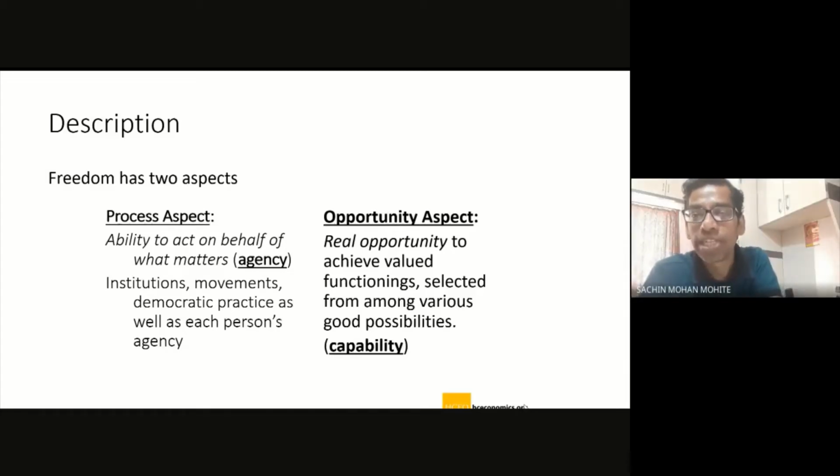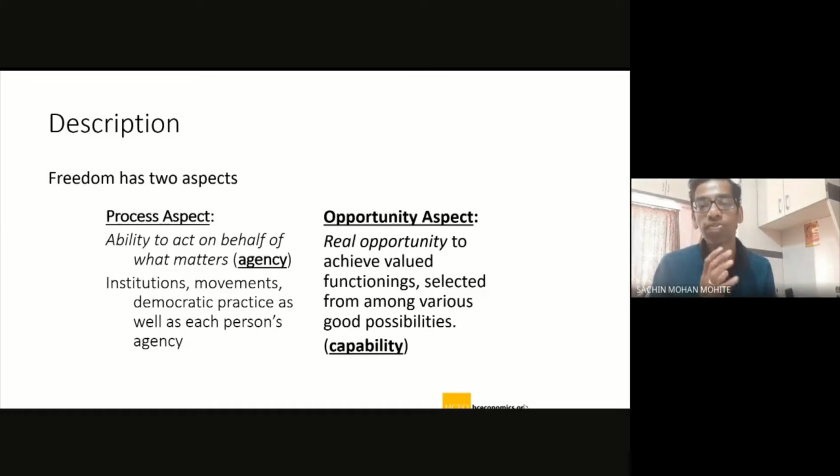So let's do one thing. We'll try to explain it using certain examples, and then I guess it will be easier for you to digest. So right now, in simplistic terms, we are discussing freedom from a capability approach perspective. Freedom can be looked at from two perspectives. We have already discussed capabilities. Capabilities are a set of opportunities available to an individual.